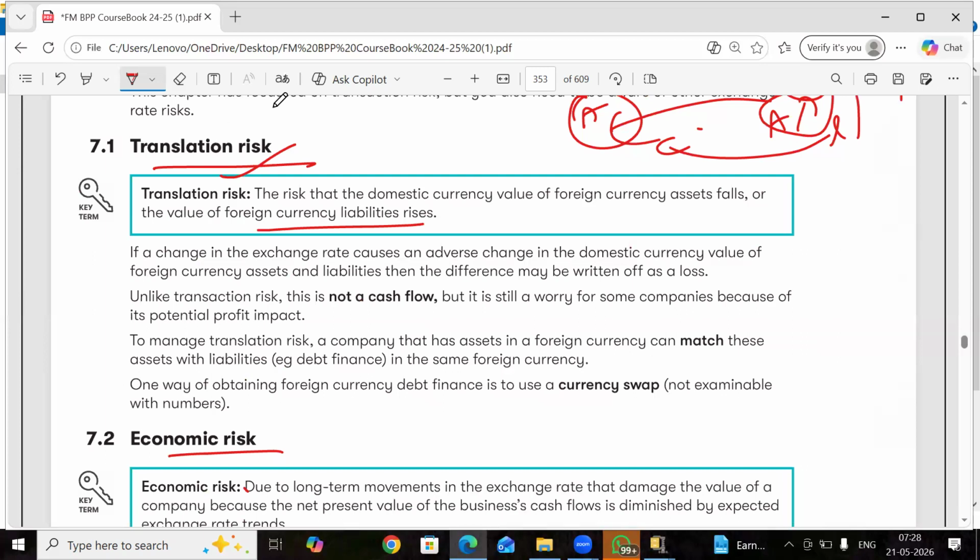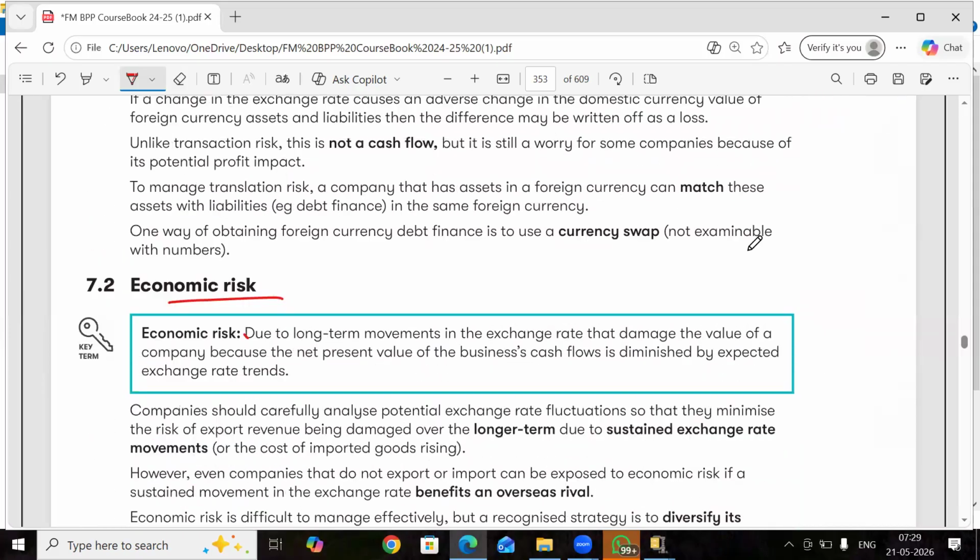How can we reduce this? Let's say I have a receivable from the US of $1,000 and I have a payable in the US of $1,000. What can I do? I can ask my receivables to pay my payables.